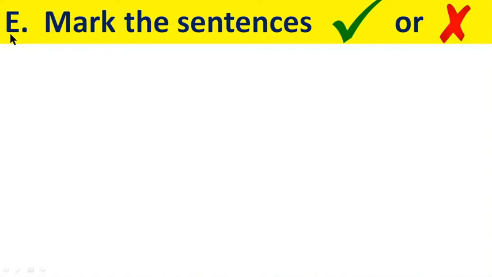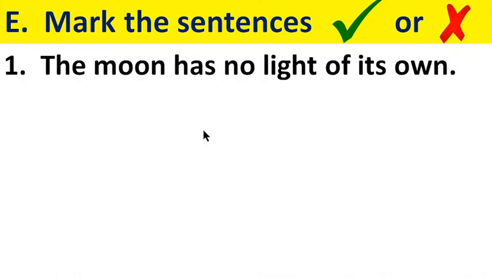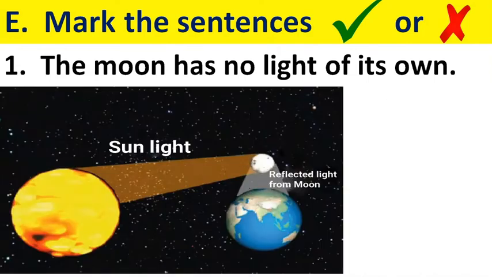Question number E. Mark the sentences, tick mark or cross mark. Number 1. The moon has no light of its own. Here, this smaller circle is the moon, and light comes from the sun to the moon, and from the moon to the earth.